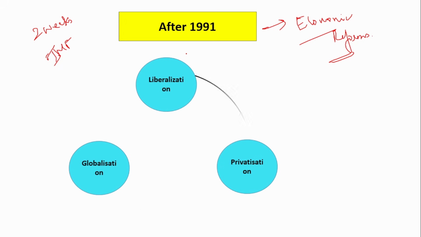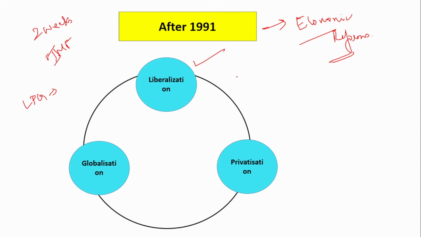LPG is liberalization, privatization, globalization. These LPG reforms were introduced in India. L stands for liberalization, P for privatization, and G for globalization. Globalization is when the Indian economy was opened to the world, so the heavy restrictions on import and export were reduced. Privatization especially increased competition among the banks. Many private sector banks were welcomed.